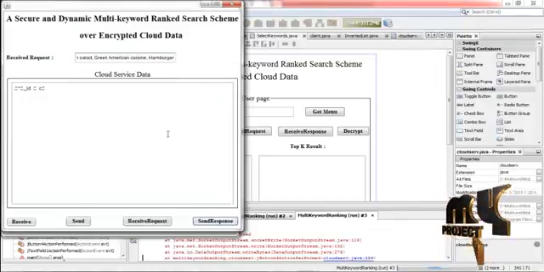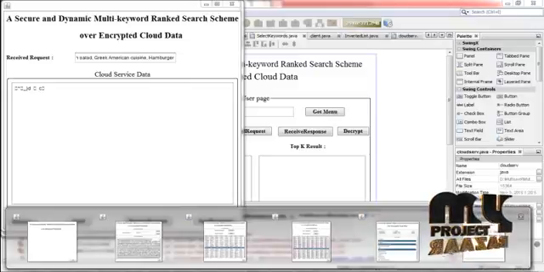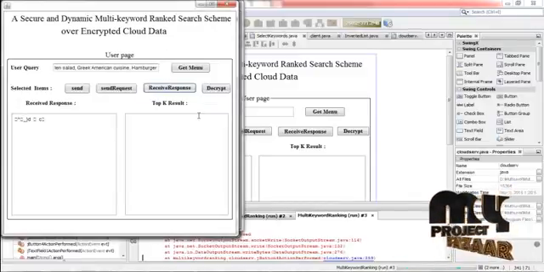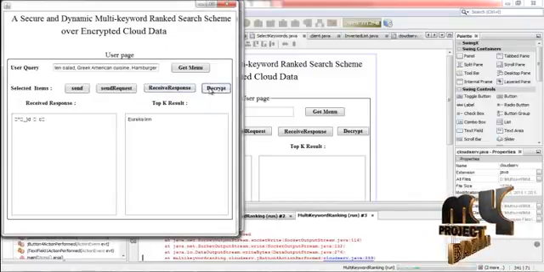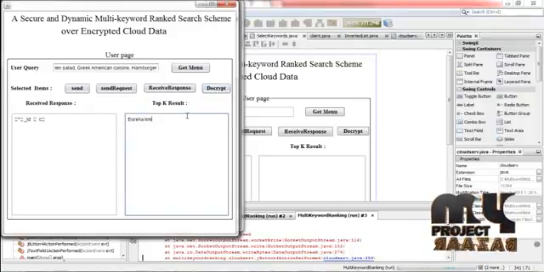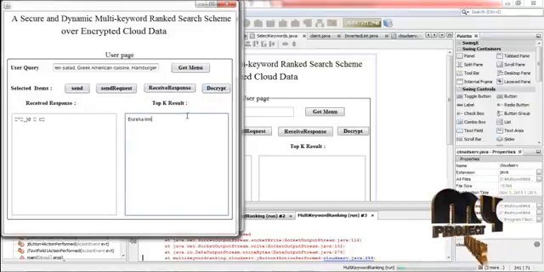Now the data is transferred. Now press the decrypt button. Now the data is decrypted. It is the relevant data for the user query.